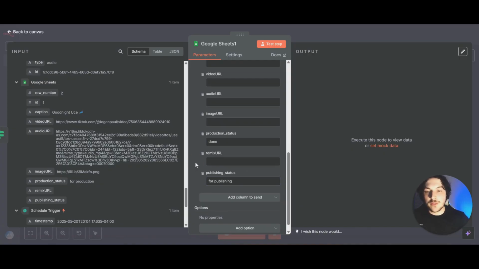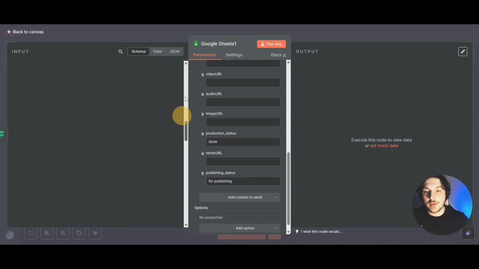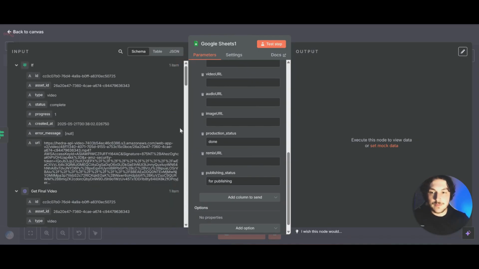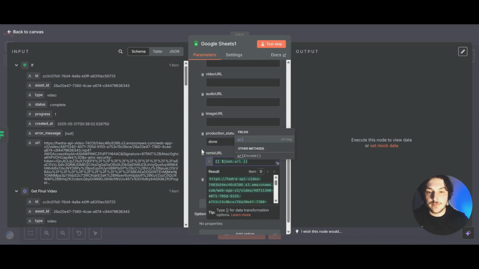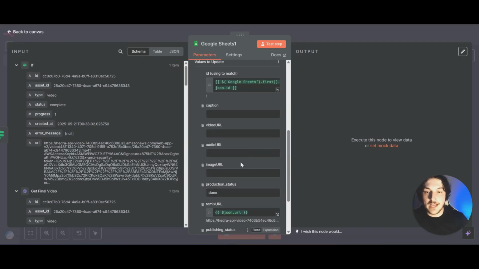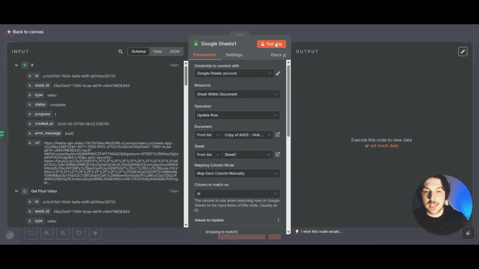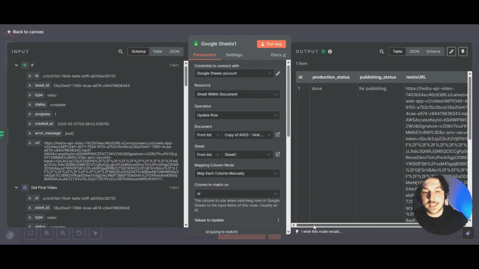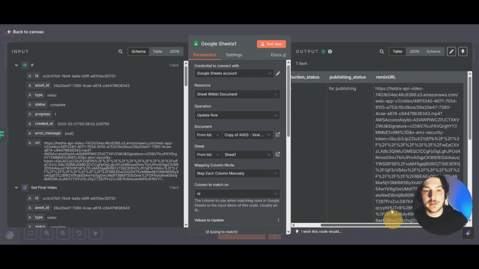And now the only other thing that we have to fill out is this remix URL. And to get this, we could scroll all the way back up to the top. And you're going to want to grab this URL that has Hedra API-video and then whatever it says there for you. So you just want to drag that in to the remix URL. And now we're done. So you just want to come up here, test step. And you can see now the first row in our Google Sheet is done. It's ready for publishing and it updated the final URL.